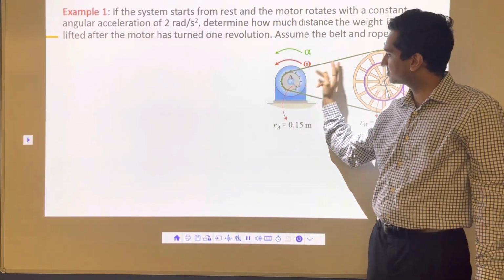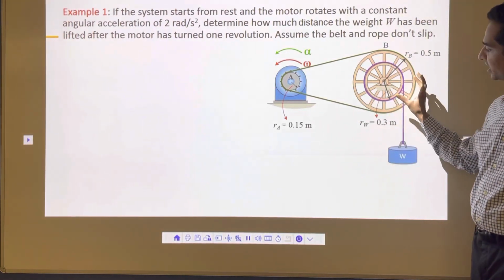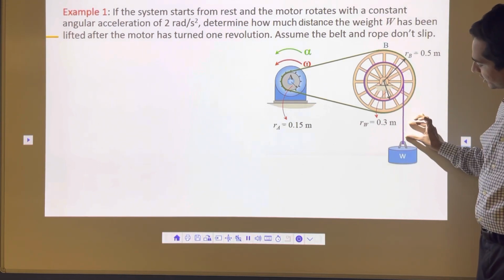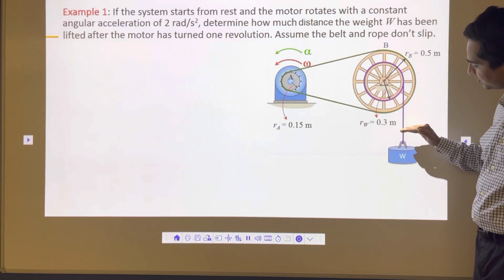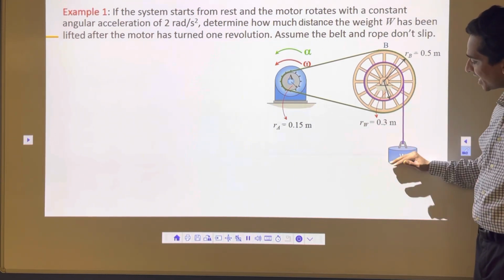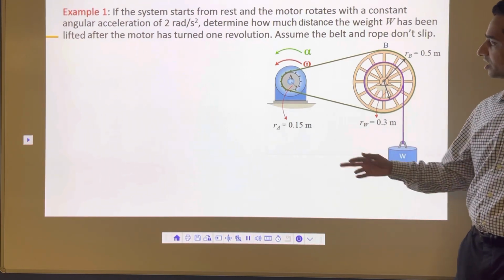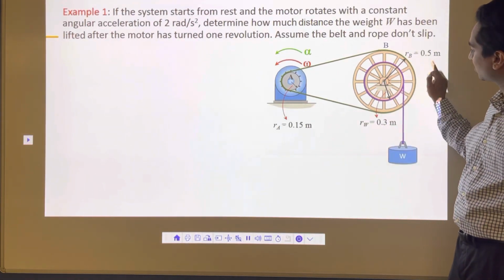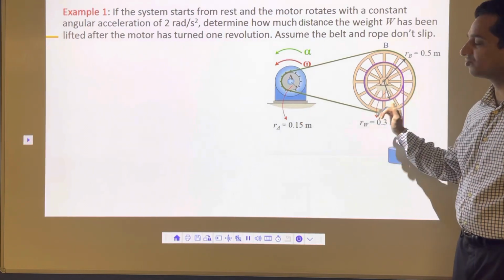And when it does, the entire mechanism will operate. This wheel also rotates, this smaller wheel also rotates, and when it does, the weight will go in an upward direction. So how far is it going to go from this position here, 1 meter, 2 meter, 3 meter, 4? How high this weight is going to go, that's what we want to find out. That's the problem. So here the dimensions are given: the radius of the large wheel and the radius of the smaller wheel. So that's the basic information we have.